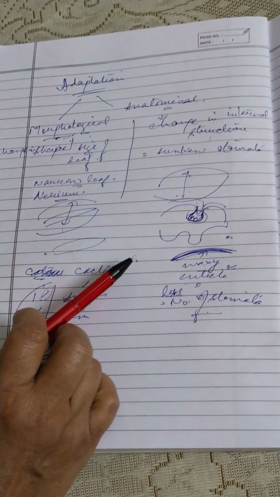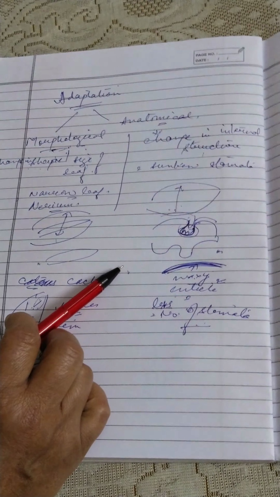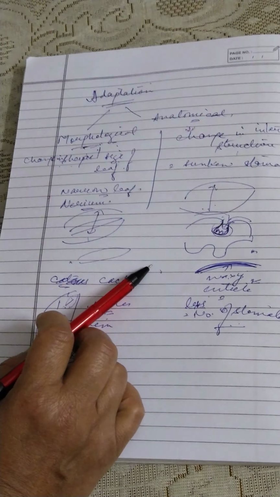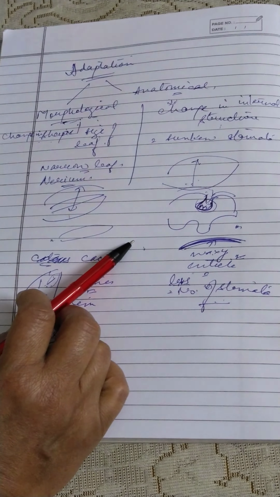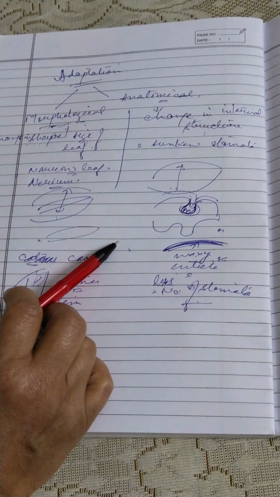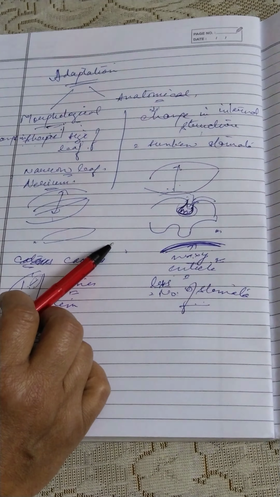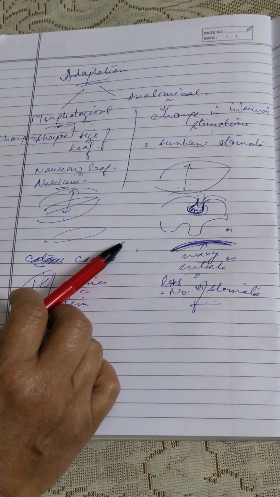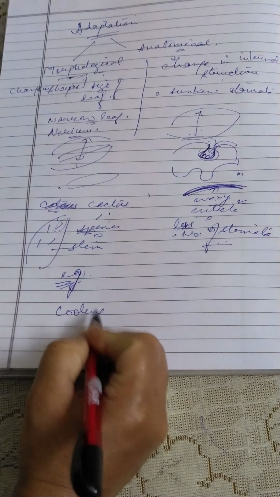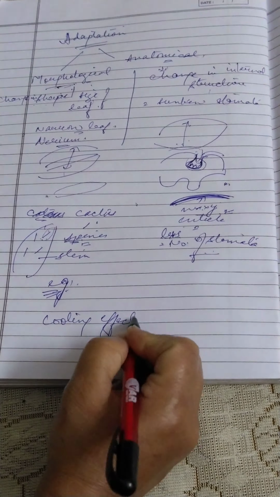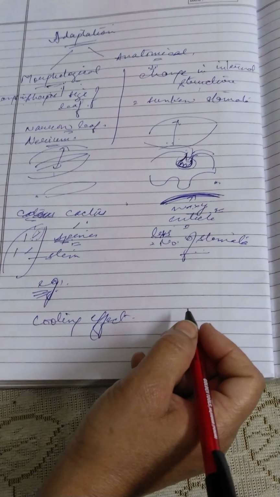Now we say, what is the significance of transpiration to the leaf cells? Very first we talk about the cooling, because as the water is lost to the environment, there is a cooling effect. Cooling effect means the shade of a tree is cooler.